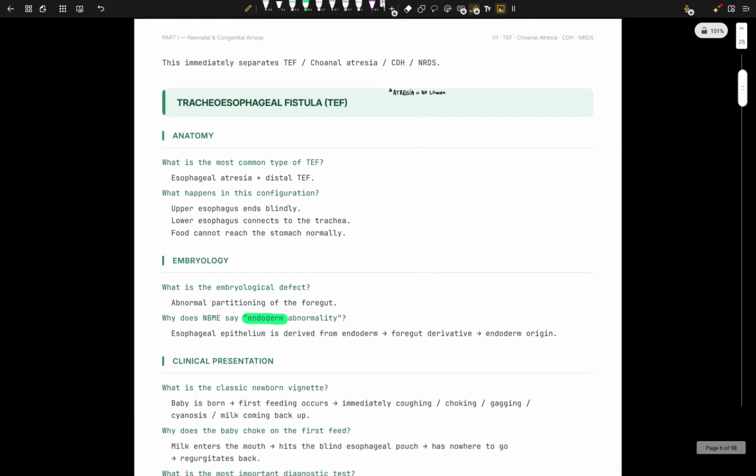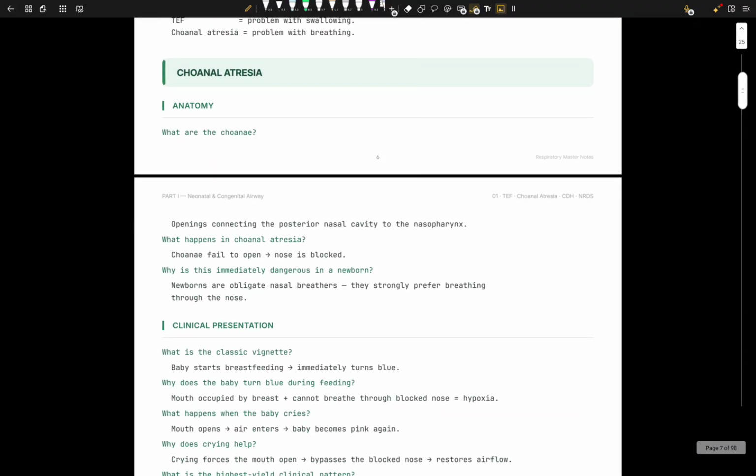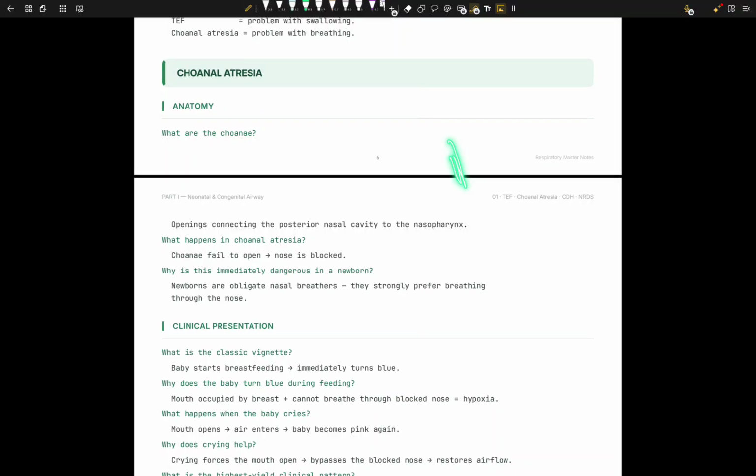Okay, let's go to the next topic. The next topic is choanal atresia. Now, what's really happening here? What are choanae? Well, choanae are the openings connecting the posterior nasal cavity to the nasopharynx, okay? Now, what happens in atresia? I told you atresia is just no loops, right? No blind pouch. So what happens in this atresia? Basically, the choanae fail to open and the nose is blocked.